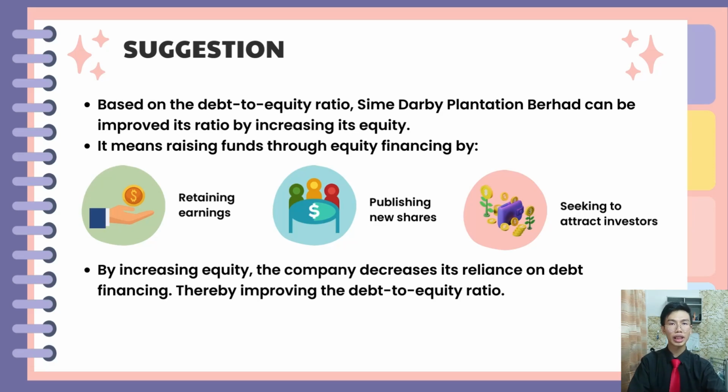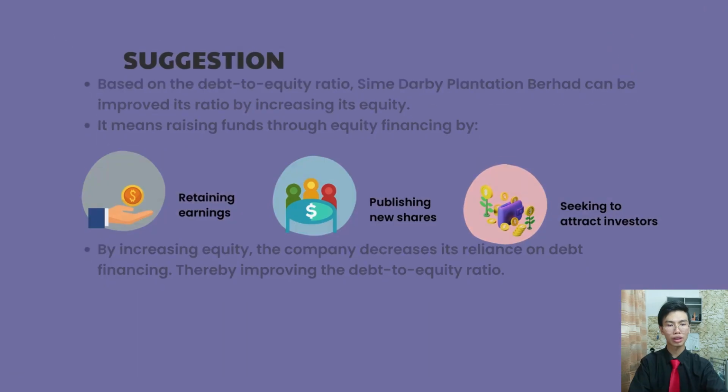So based on the debt to equity ratio, Sime Darby can improve their ratio by increasing its equity, by retaining the earnings, issuing new shares, and seeking to attract more investors. So by increasing the equity, the company can decrease its reliance on debt financing, thereby improving the debt to equity ratio.